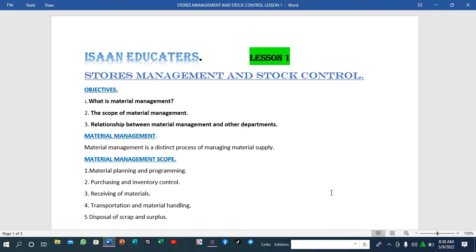When you talk about purchasing, this is where you buy the goods and they are supplied to your company or your factory. When you talk about inventory control, this is where we record goods. If we have bought these goods on 21st May 2022, we record them, and we also record their flow if they have been sold on a given date. That is basically inventory control. Then you also have receiving of materials. When you procure goods and services, they have to be supplied to your company, so you have to receive the materials. There are various processes of receiving the materials.